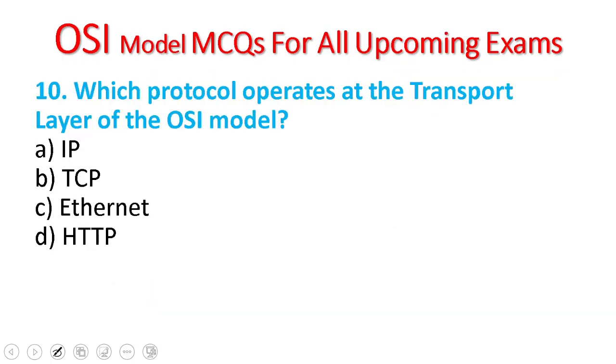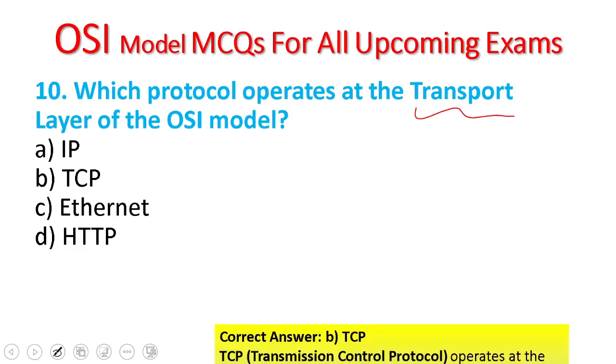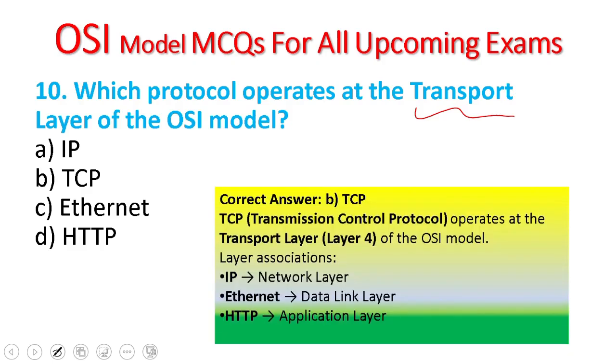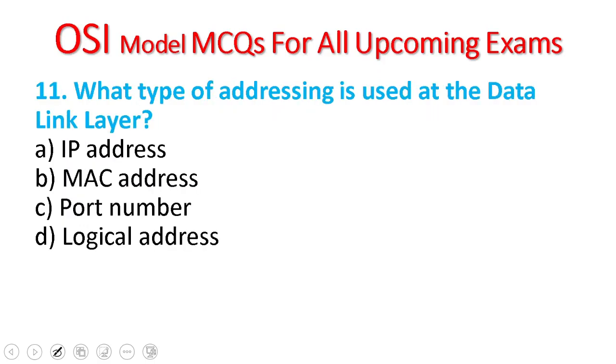Question 10. Which protocol operates at the transport layer of the OSI model? IP, TCP, Ethernet, HTTP. At the transport layer, TCP is the protocol, while IP is in the network layer, Ethernet is a data link layer protocol, and HTTP is an application layer protocol.